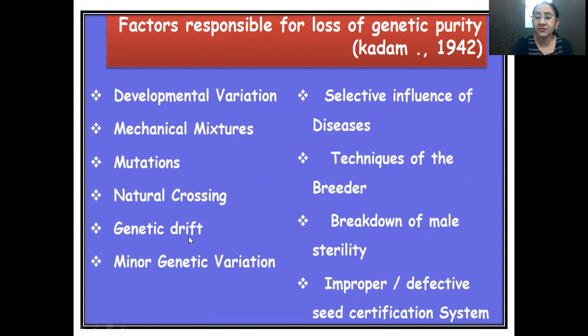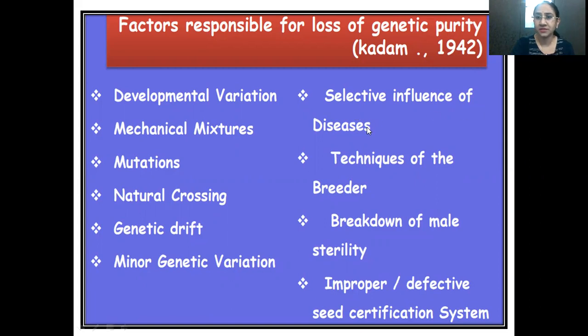And the fifth is genetic drift. Genetic drift is what? When we are growing a population of plants and want to grow the next generation, from a large population we are taking only a small amount of seeds as a sample that represents the next generation. This leads to genetic drift because that particular sample is not an appropriate or exact representation of the whole population. Then the sixth point is minor genetic variation. Very small genetic variations can also lead to loss of genetic purity.